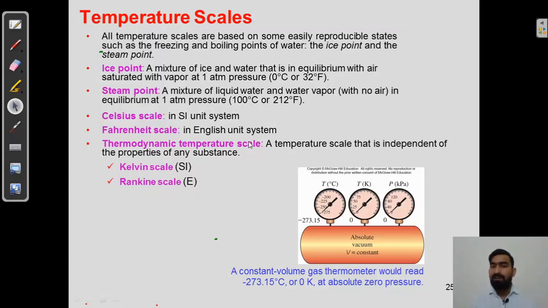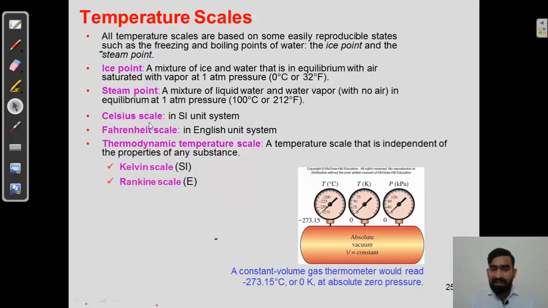You have to remember that 0 degree Celsius or 32 degree Fahrenheit is called the ice point. What is the steam point? A mixture of liquid water and water vapor with no air. When there is no air, then in equilibrium at 1 atm pressure, 100 degrees Celsius or 212 degree Fahrenheit will be called the steam point.